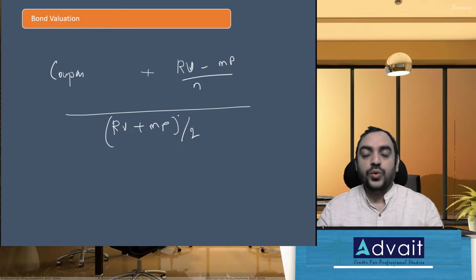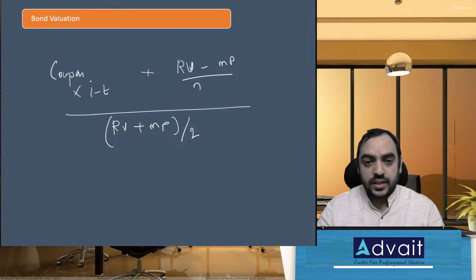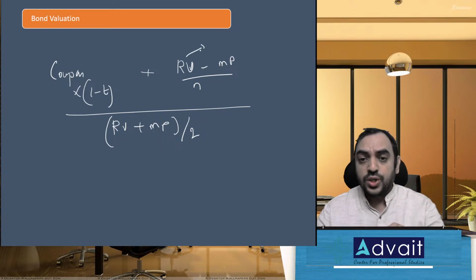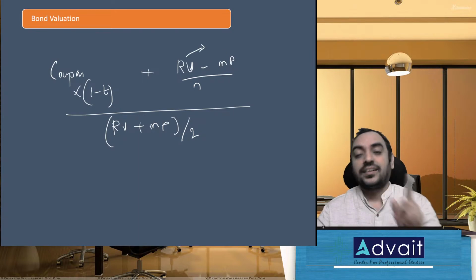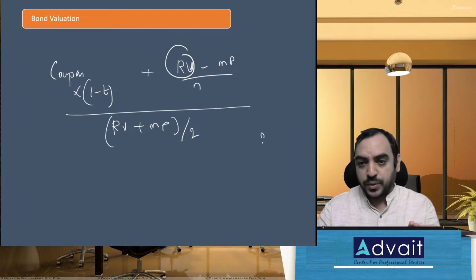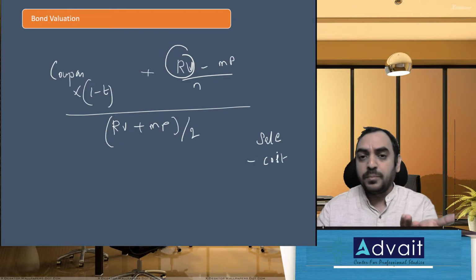So in this case, if you want to do post tax, the coupon you can multiply by 1 minus tax rate. In the redemption value, you calculate the tax impact and take redemption value after tax. How do you calculate post tax impact? Redemption value is nothing but sale proceeds minus the cost of acquisition, maybe market price.